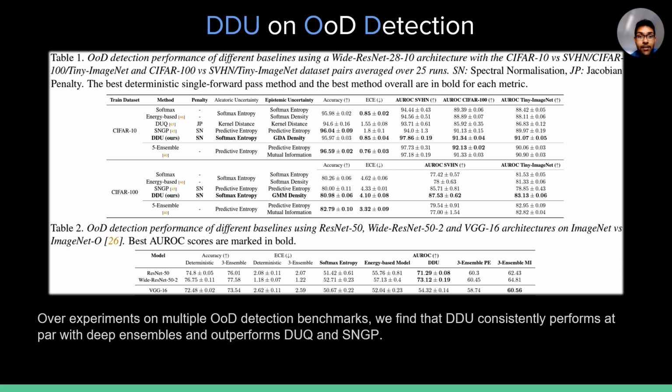For evaluating DDU, we use several popular OOD detection benchmarks and find that DDU performs competitively with deep ensembles consistently over multiple architectures and benchmarks. It outperforms general softmax probability as well as DUQ and SNGP.